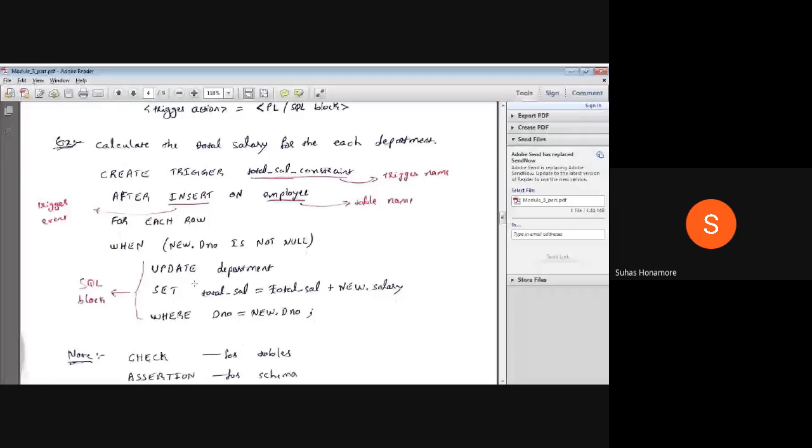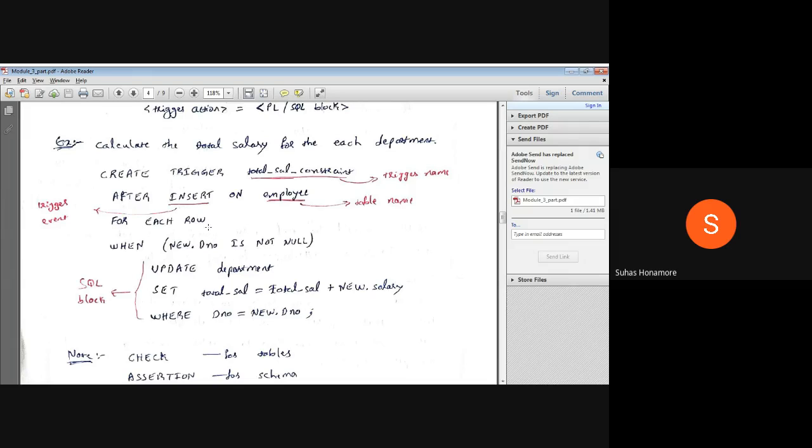Here we are giving this as the after condition: after inserting that particular row inside the employee table, this entire operation has to be performed, that is, the update operation has to be performed. This is a normal update command that we wrote, and here you are writing FOR EACH ROW.